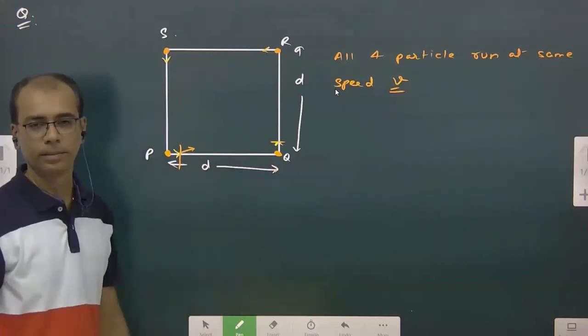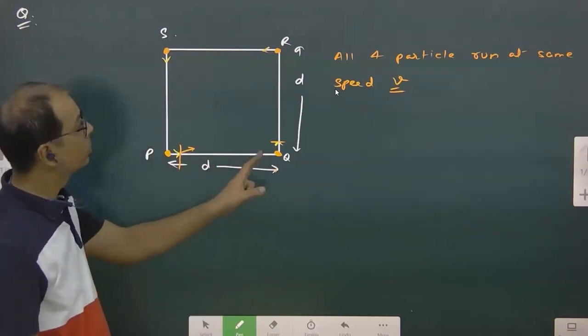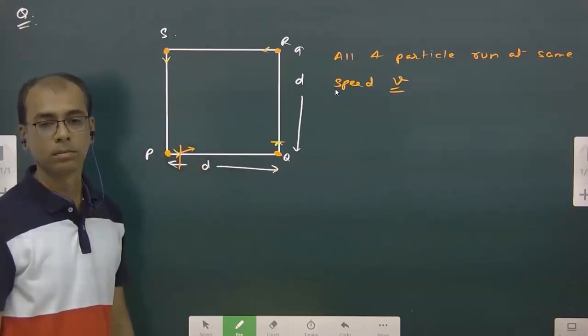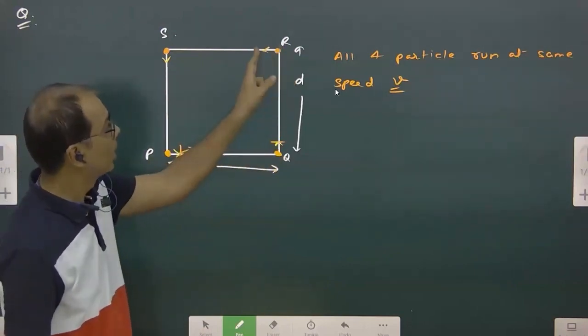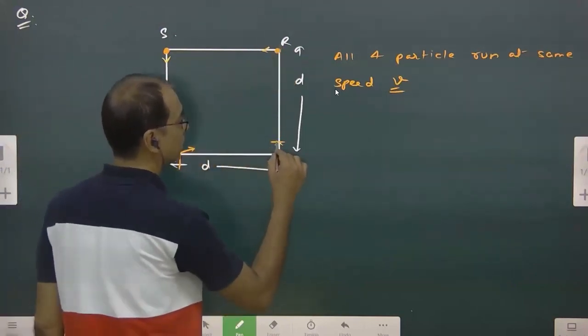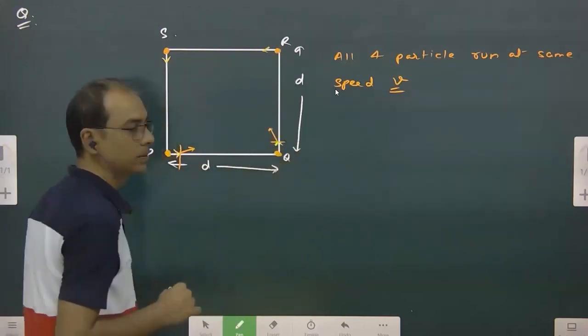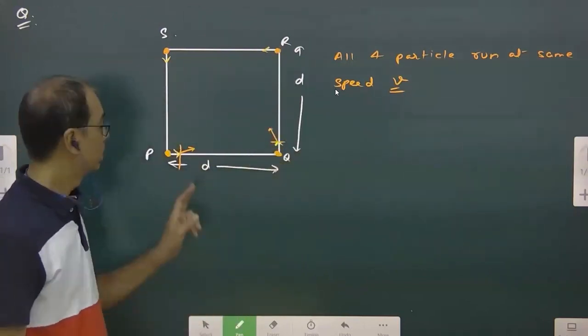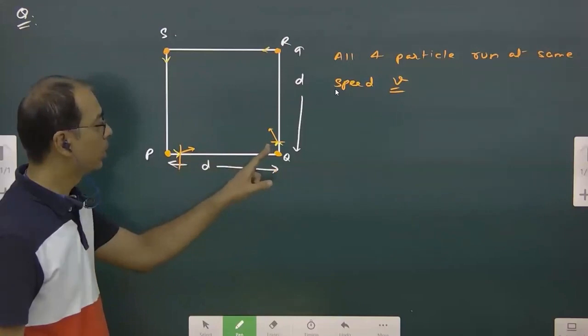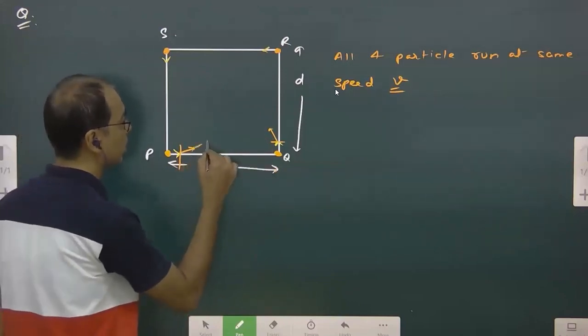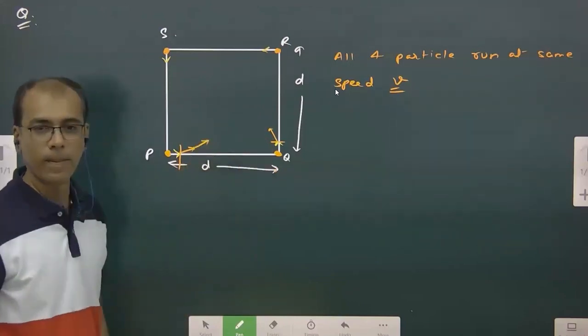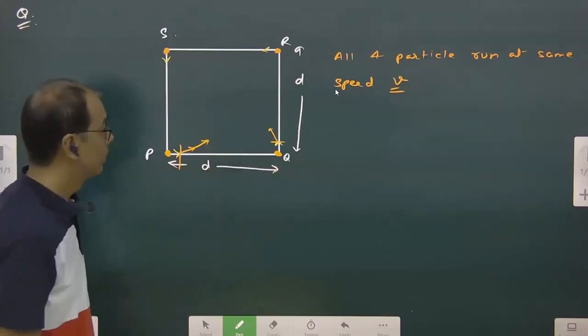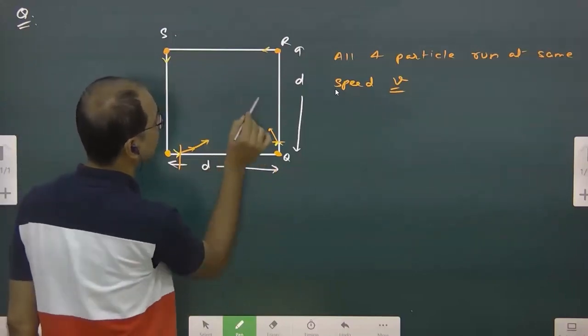Direction changed. Now Q also has to catch R. Q also saw that R is no more here, R is here. Q will also change the direction like this. Next instant P saw that Q is no more here, he is here. So he changed the direction again. Then Q again changed the direction because R is somewhere here now.